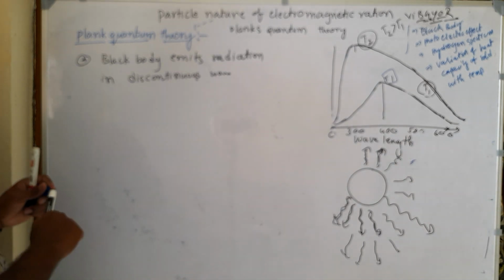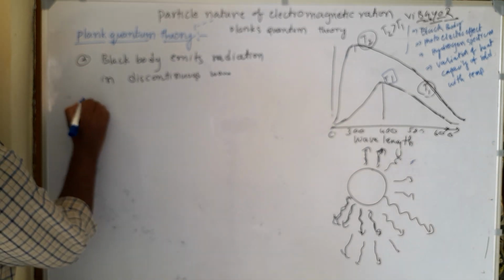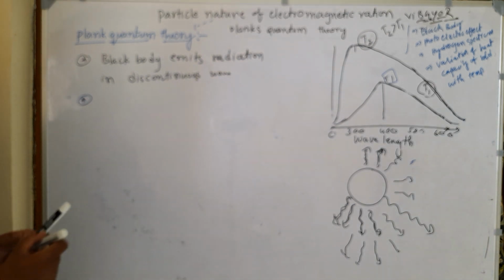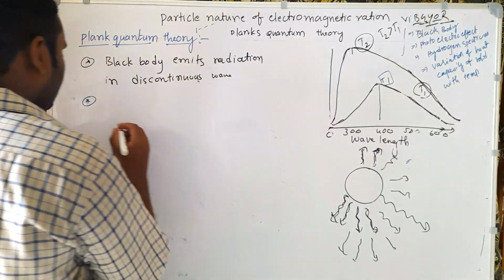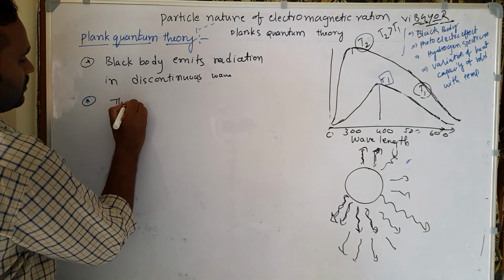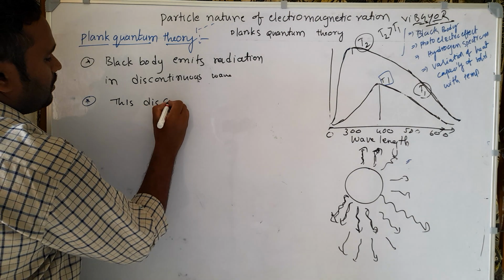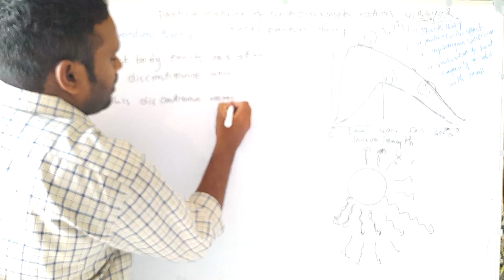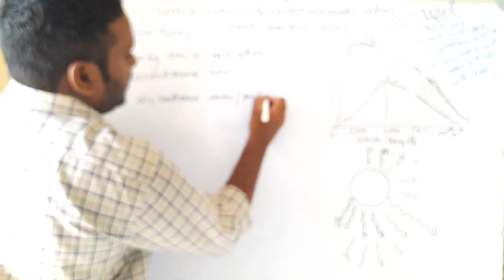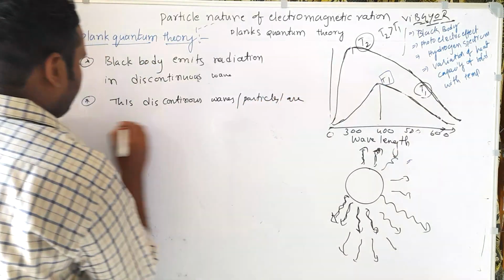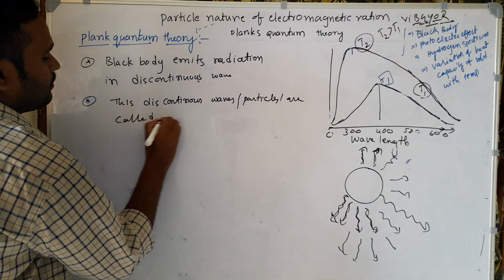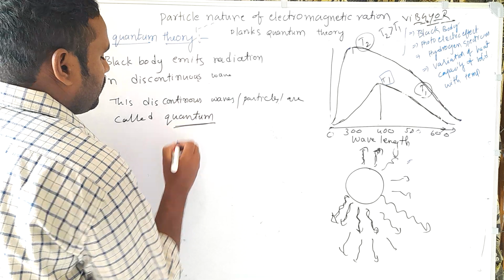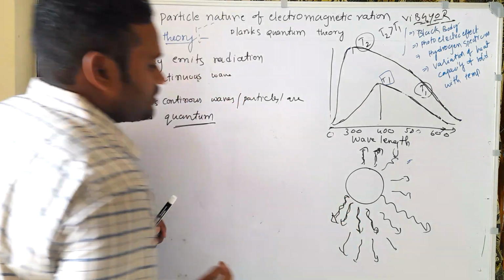So the black body emits radiation in discontinuous waves, and these discontinuous waves or particles are called quanta. Here a quantum is a small energy particle.